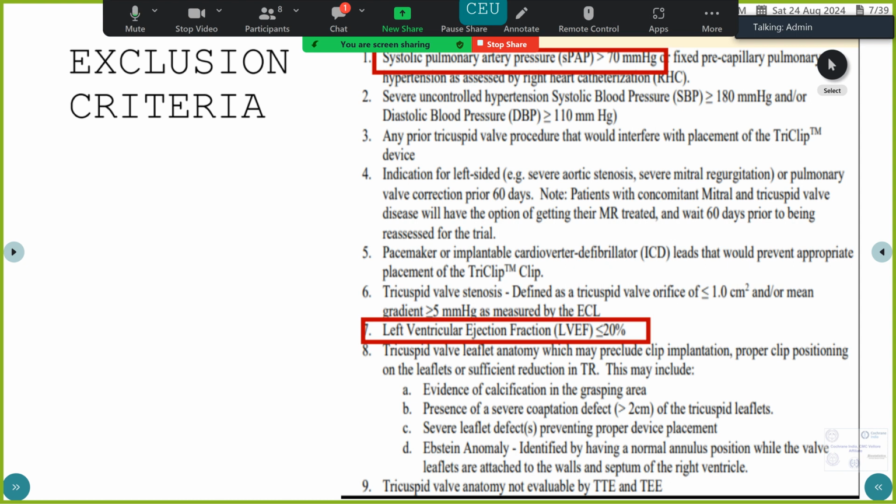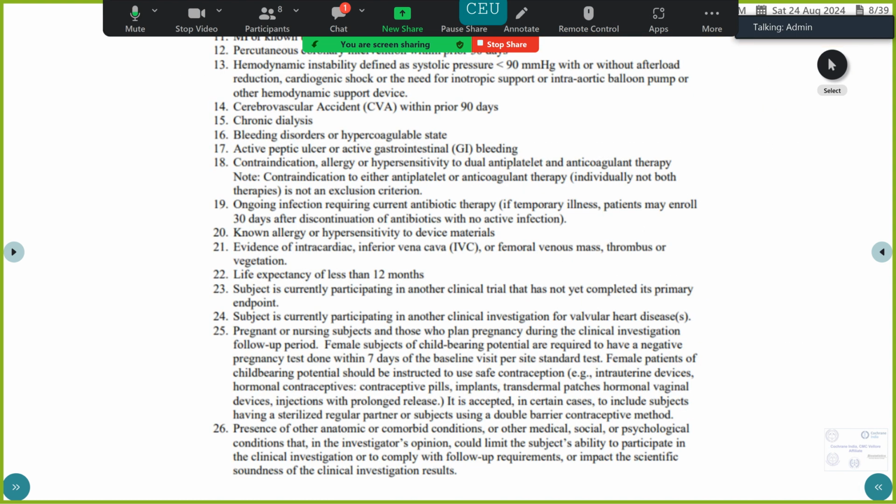So it's not very strict, and they have fairly included a lot of people, just that they needed to have this right heart catheterization to determine the pulmonary artery pressure before enrolling. Apart from that, all the other exclusion criteria were reasonable. They have excluded people with CVAs within 90 days, chronic dialysis patients, and bleeding disorders, all were reasonable.